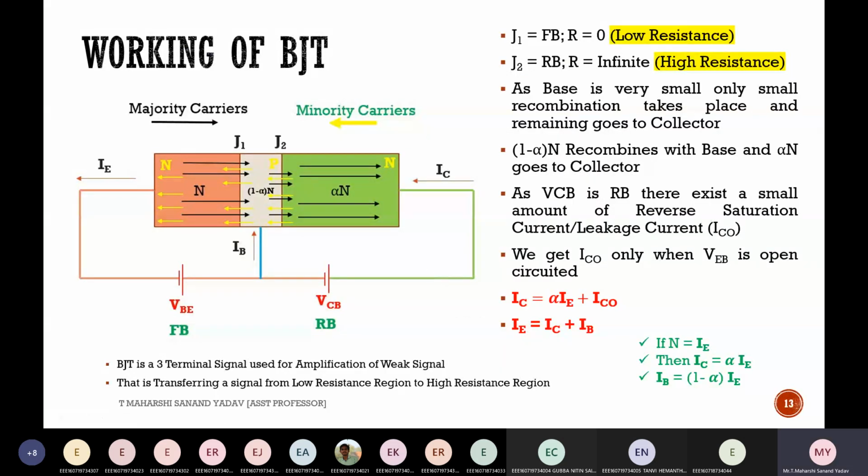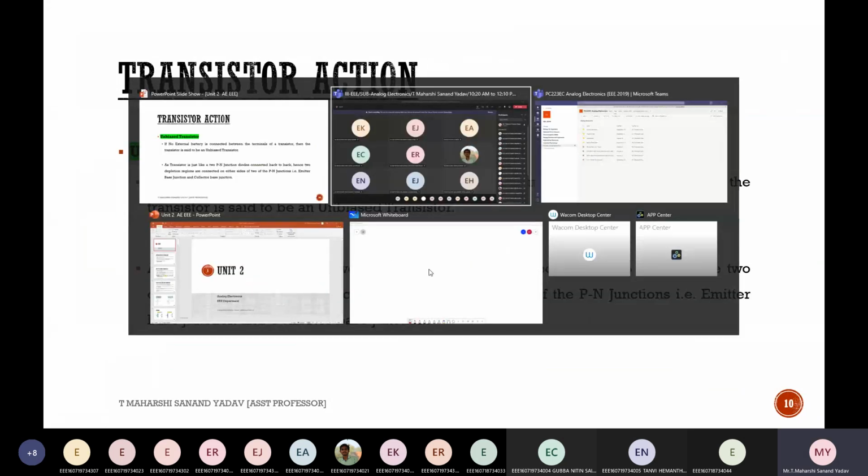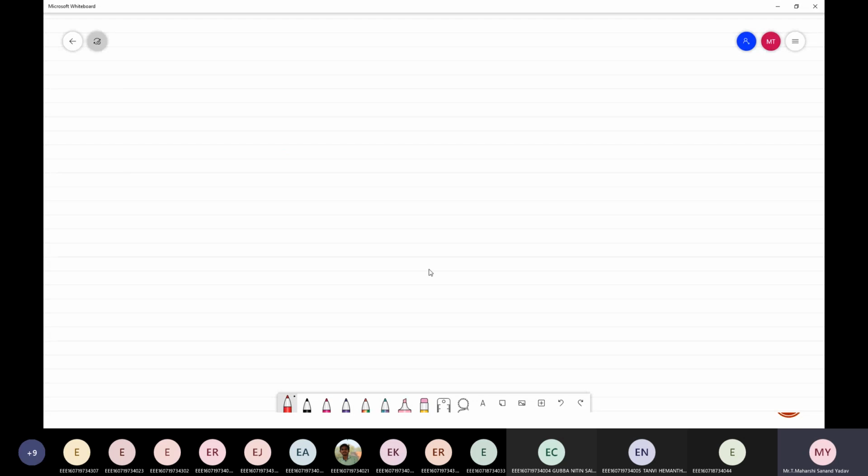Or will anyone say? What is meant by transistor and what are all the concepts that we have seen? I'll write the overview here. So tell me if there are any doubts.